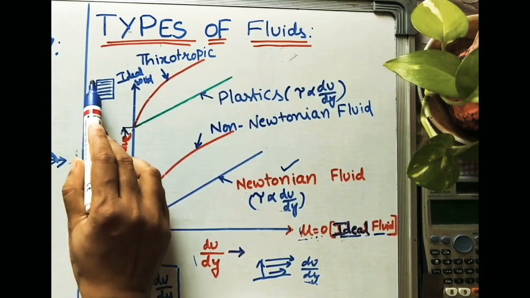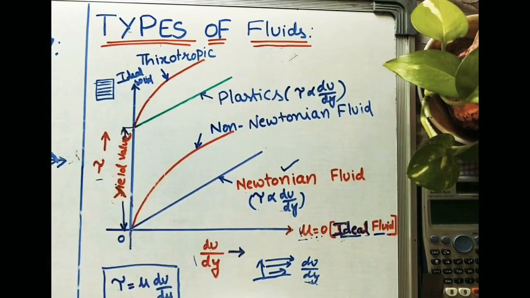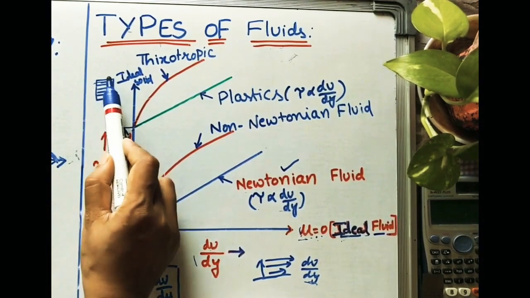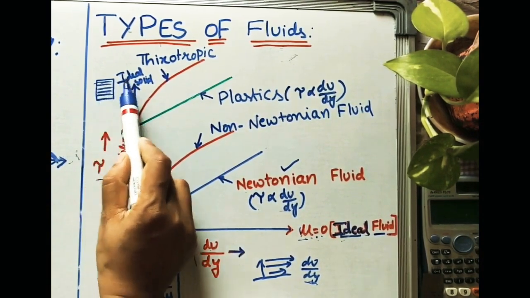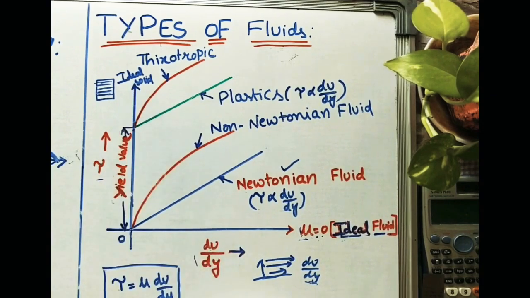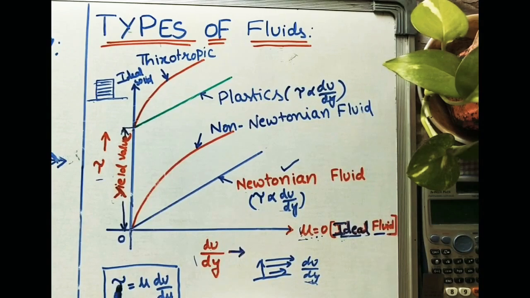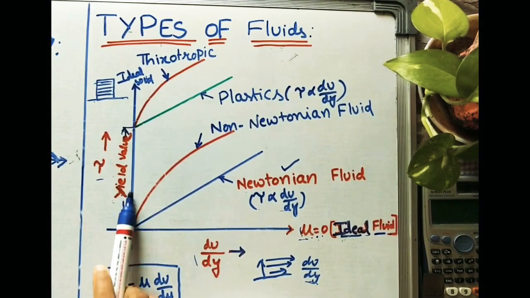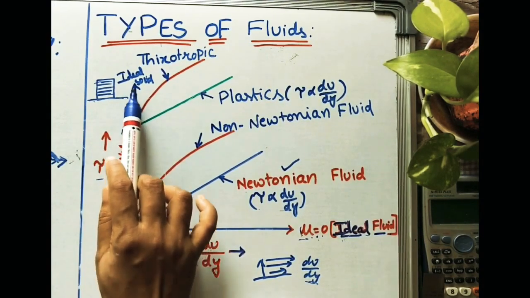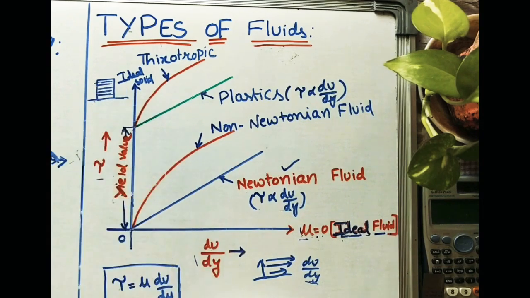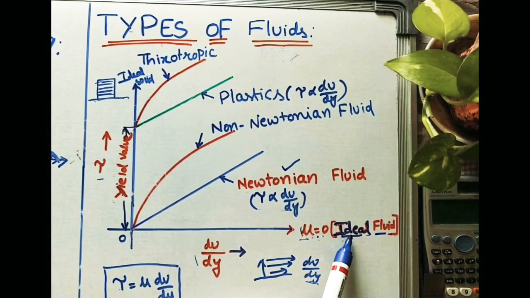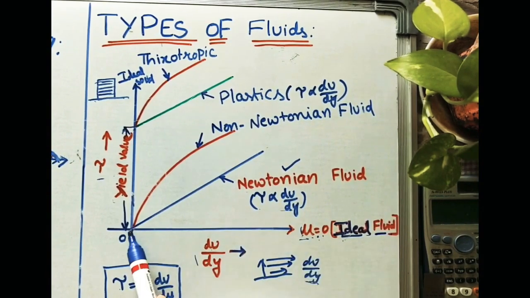We can call this state an ideal solid. It is possible only in an ideal solid. If you take any solid object, no layers are moving in it. It is in a constant state. Wherever we keep it, that solid stays there only. So du by dy is 0 on this line, and tau is maximum, so we call it an ideal solid. Here ideal fluid or ideal liquid, and here ideal solid on the y-axis.